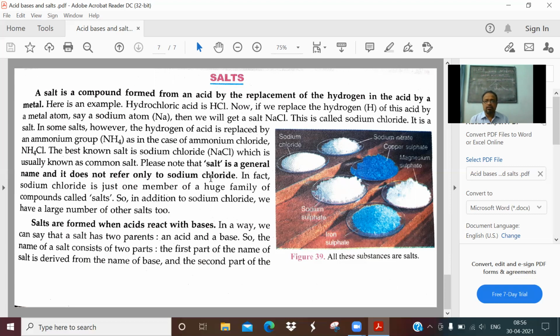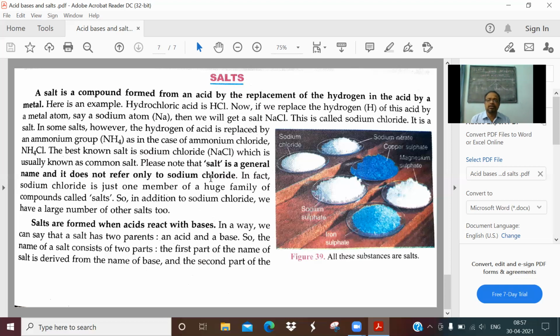Sodium sulfate, sodium nitrate, copper sulfate, magnesium sulfate, all these are salts. The salts are a class of compounds formed by interaction of a base and an acid.